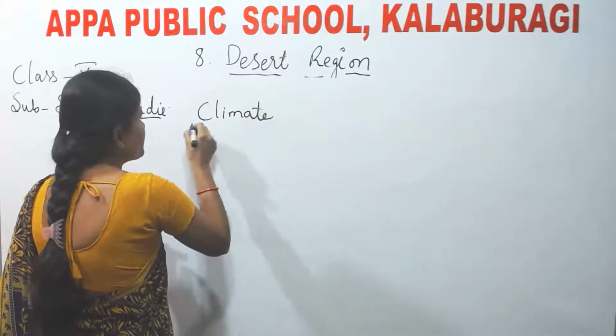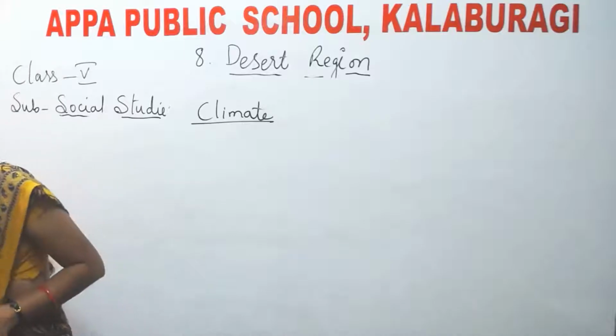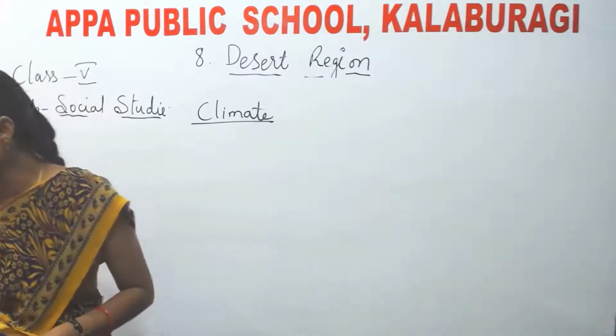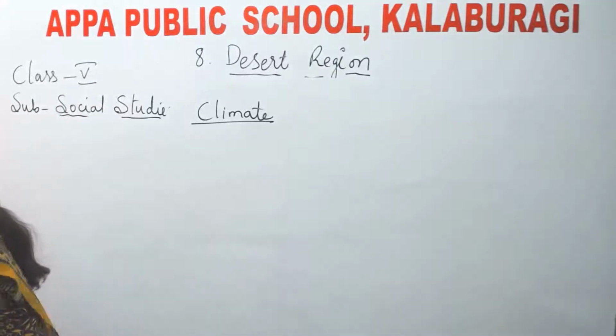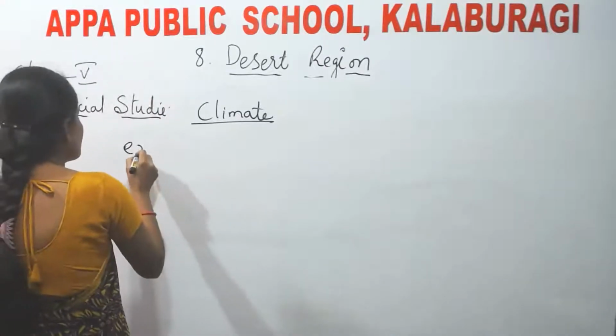What type of climate is experienced by the desert regions? These desert regions have extreme climatic conditions.